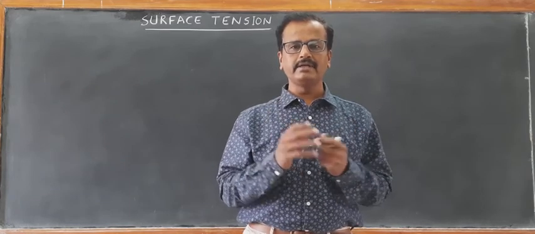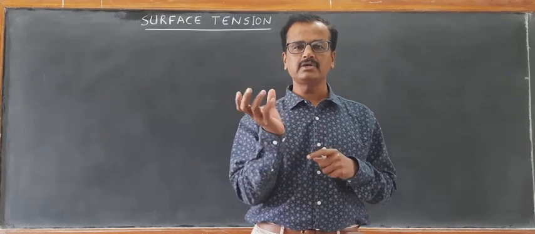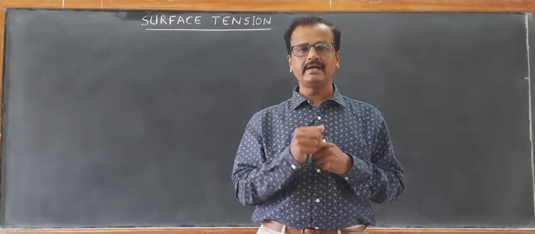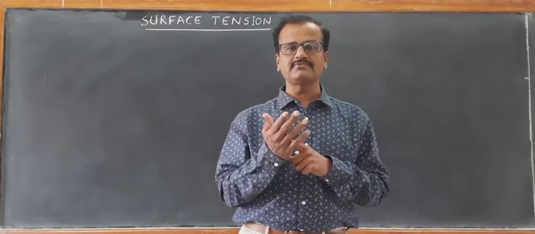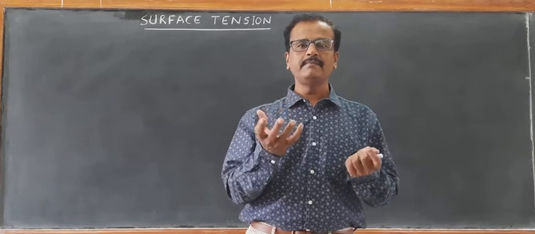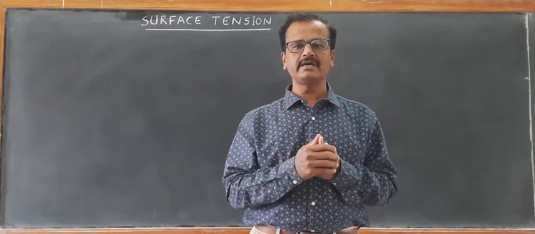Similarly, mercury does not stick to our skin or to a glass surface, whereas water sticks to the glass surface as well as making our skin wet.